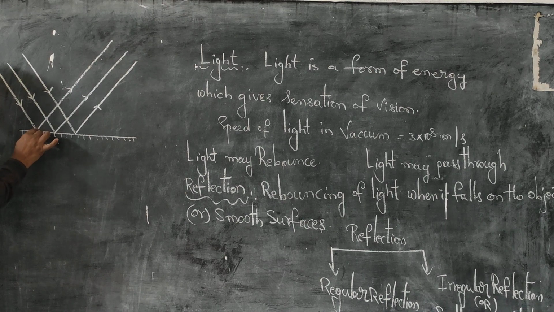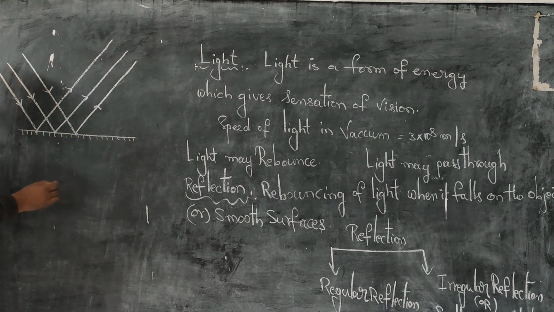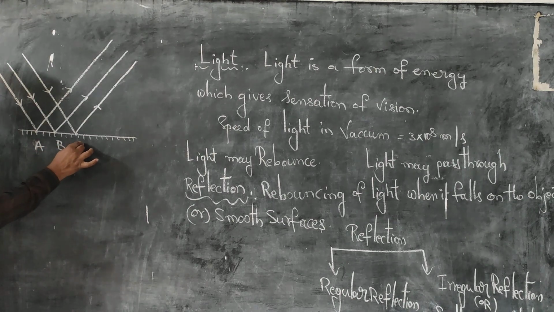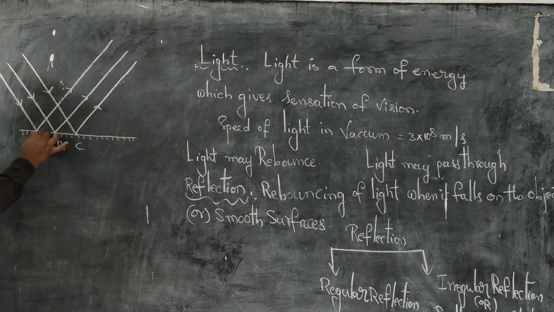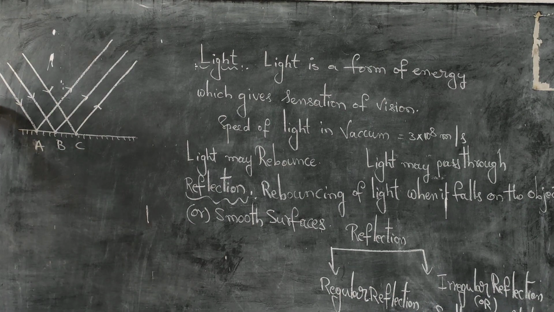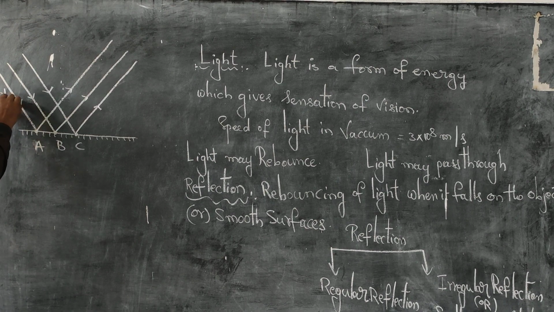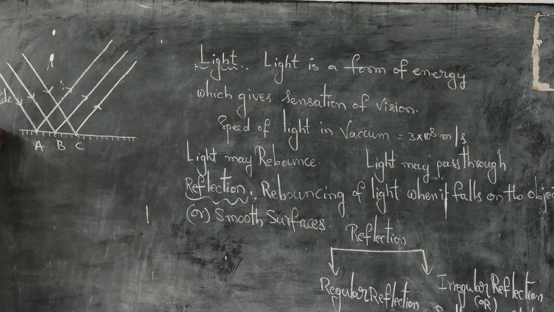This point is known as the point of incidence. Let A, B and C, these 3 points are known as points of incidence. The light rays which strike the surface are known as incident rays.